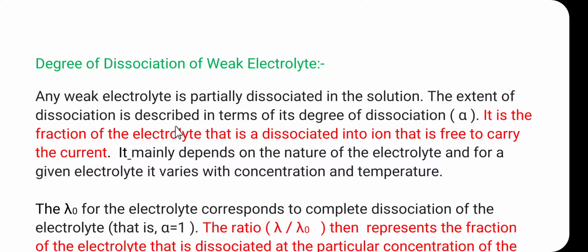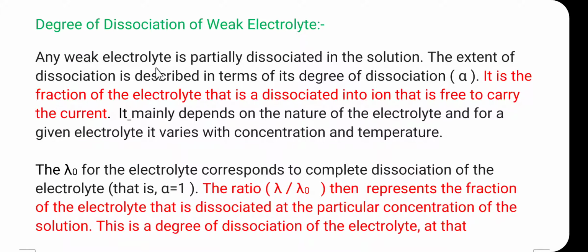Then the last point, degree of dissociation of the weak electrolyte. Any weak electrolyte is partially dissociated in the solution. Already we have discussed the definition of the weak electrolyte: a substance which partially dissociates, that is, there is an incomplete dissociation. The extent of the dissociation is described in terms of the degree of dissociation. So what is the definition of the degree of dissociation?